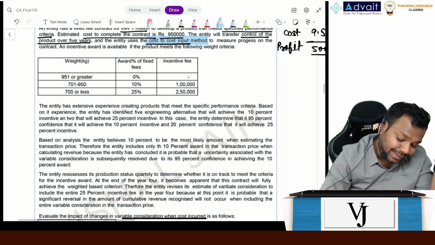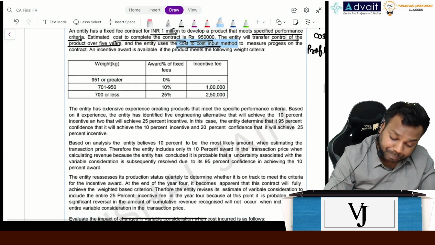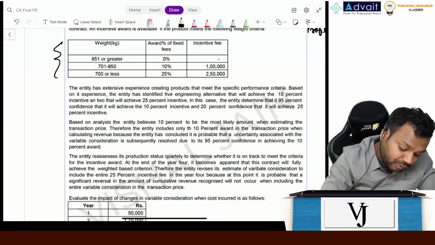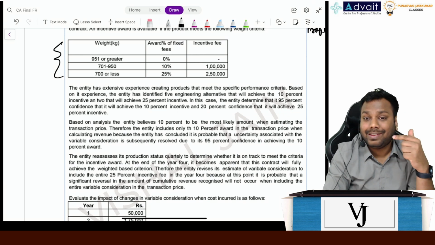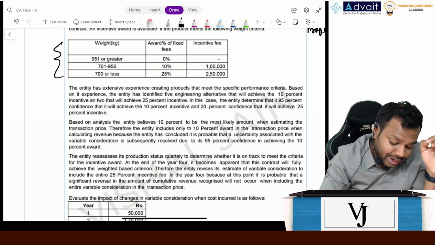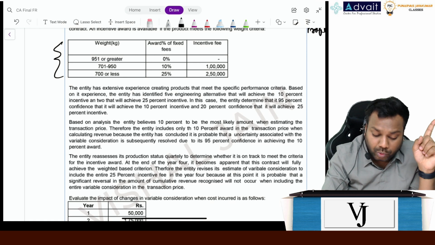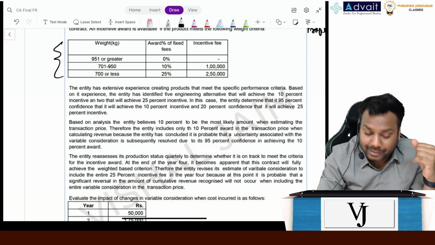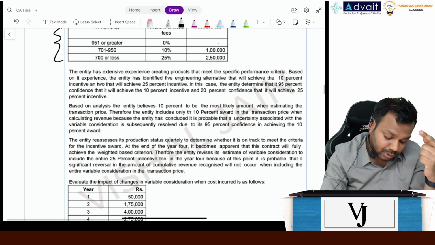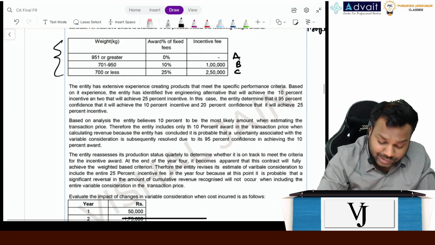Now, an incentive method. See, this was fixed, now comes variable. It says if the weight of the product is 951 kgs or greater, I will not get any incentive. If it is 701 kgs to 950 kgs, I'll get 10% incentive, and 10% of 10 lakhs comes to 1 lakh. If it is 700 or less, I'll get 25% incentive, and 25% of 10 lakhs comes to 2.5 lakhs. So this is the incentive which I'll get. But there is a range of possible outcomes, A, B, or C, right?